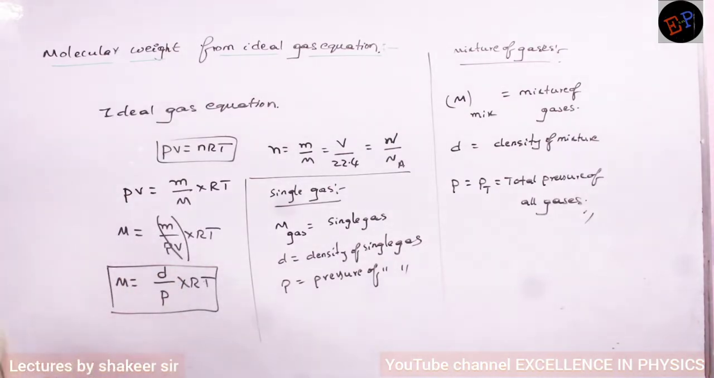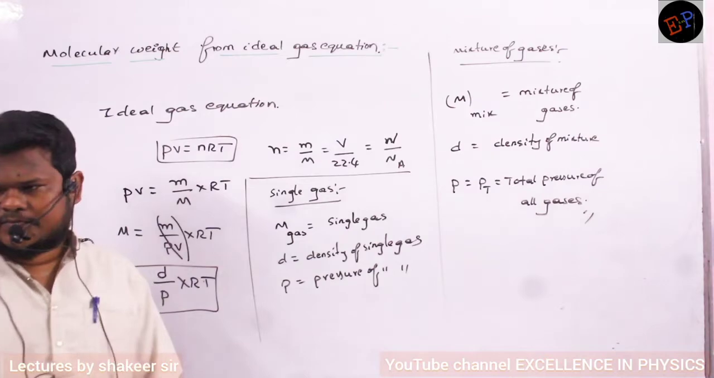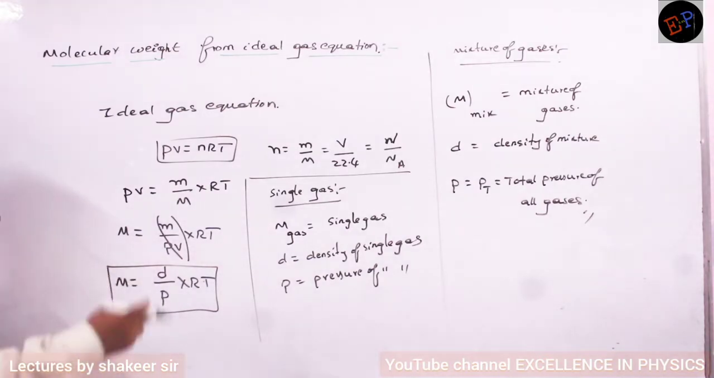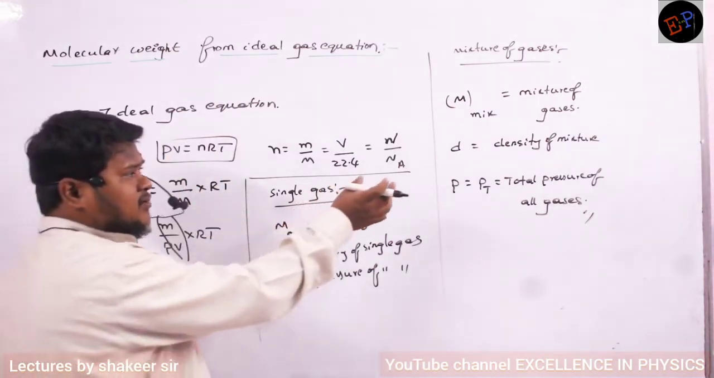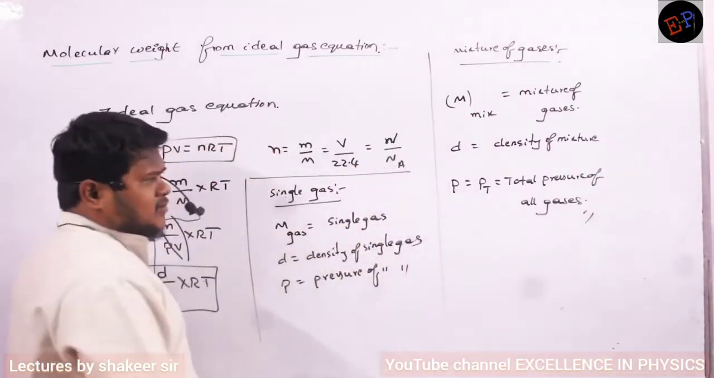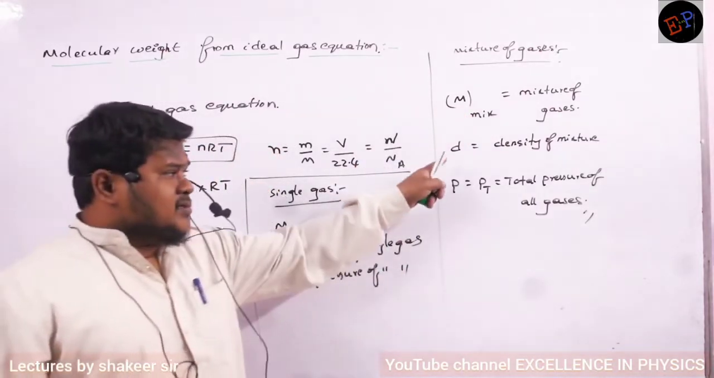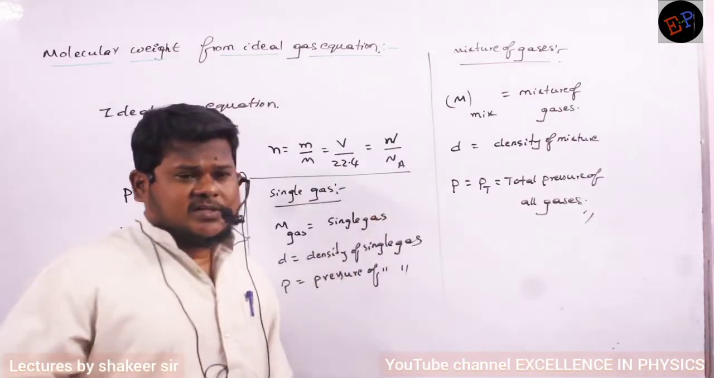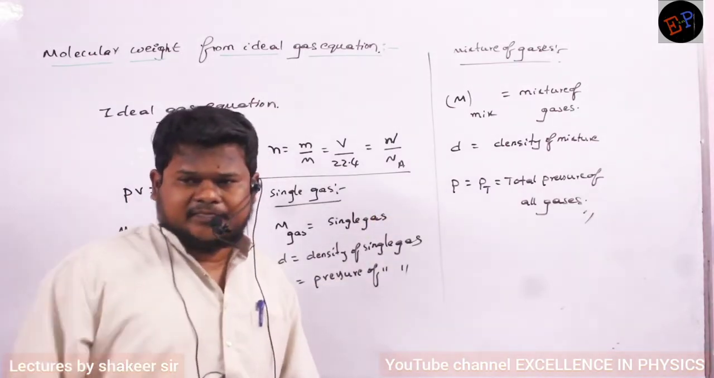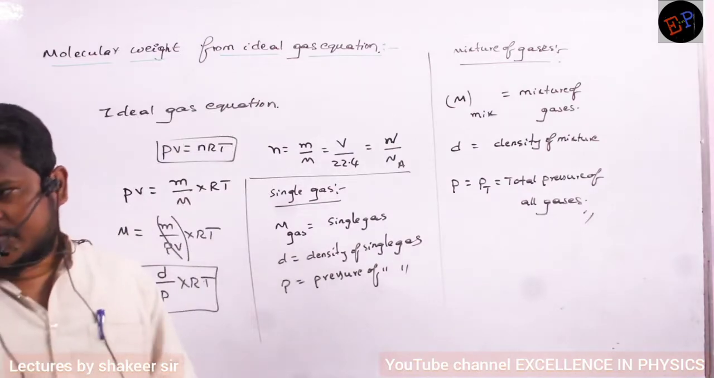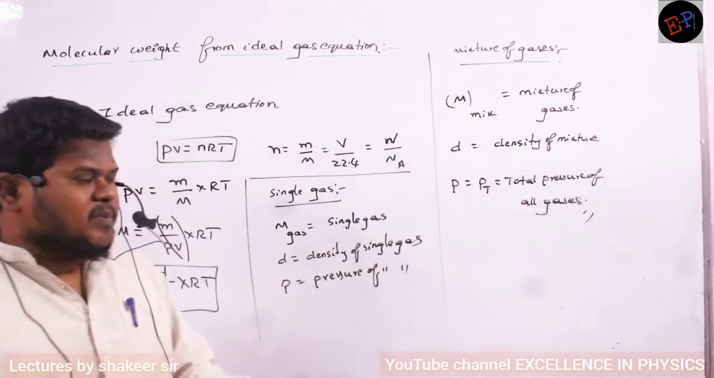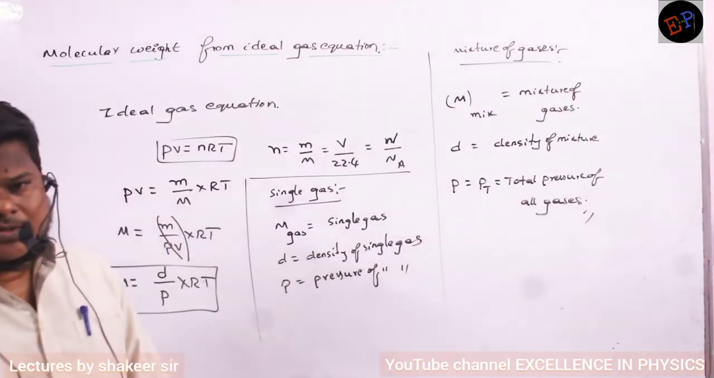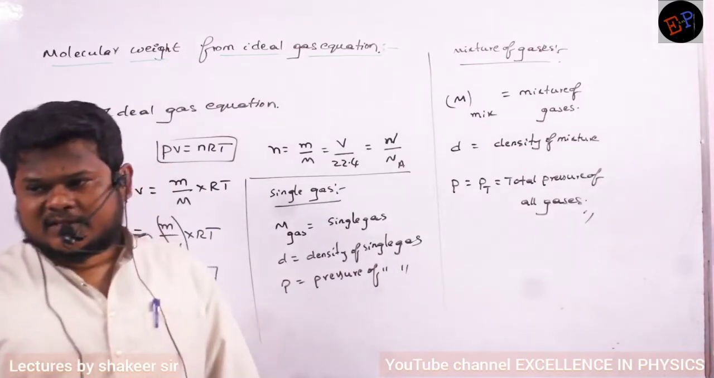This you can use for a single gas or for a mixture of gases. If you are taking a mixture, for the total mixture there will be some molecular weight, that is the molecular weight of the mixture. D is the density of the total mixture of gases. And P is the pressure exerted by all the gases. Each gas will give individual pressures, so the total pressure is the sum of all pressures, which is called Dalton's law of partial pressures.